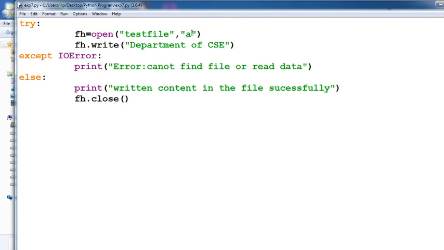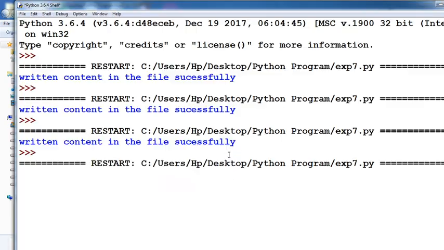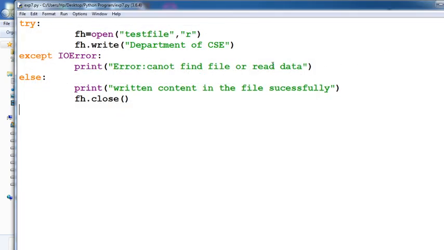Okay. Suppose you want only the read permission. If you again type Department of CS into that particular file, at that time it produces an error: file cannot be found or read data. See, file cannot be found or read data. Why does such a thing happen? Because you are not assigning any write permission to that particular file. You have only the read permission. That means you can also perform read, write and execute operations. Okay, you can perform append file, write file and read the files.